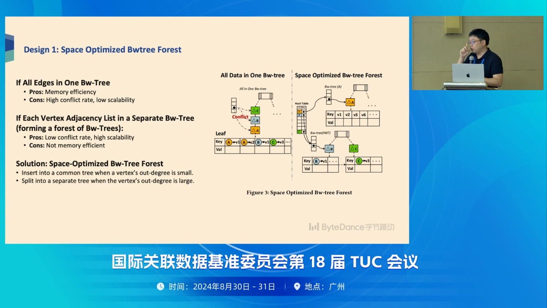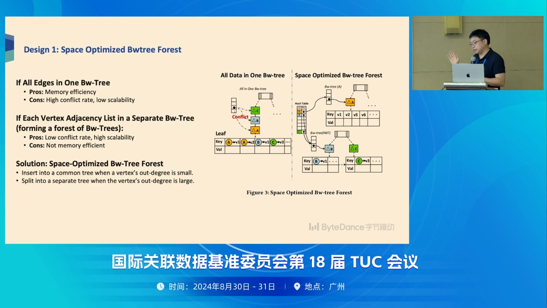One option is that we store all the users' like operations in one Bw-tree. The problem is that it will have a lot of conflict. Meanwhile, we found that some of the users heavily use Douyin or the application, but some people maybe just scan a little bit once a week. So their access patterns are quite different.